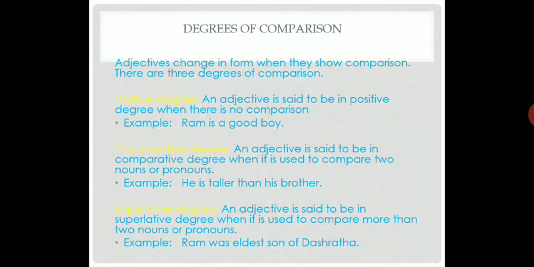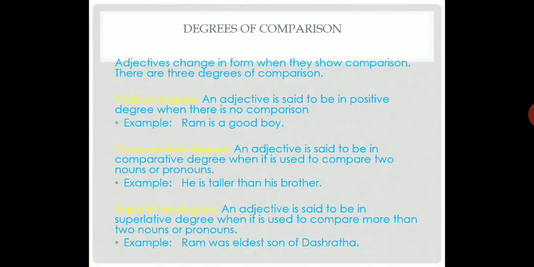Here we have used superlative degree, and to denote a superlative degree we have to use the word the also. And whenever we are comparing more than 2 nouns or pronouns, there we have to use superlative degree.